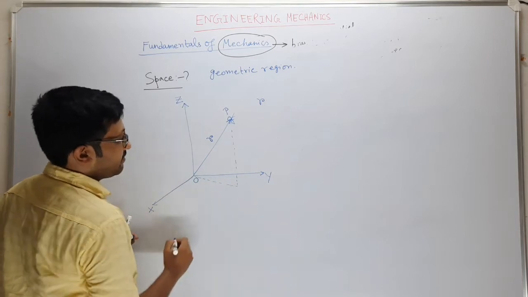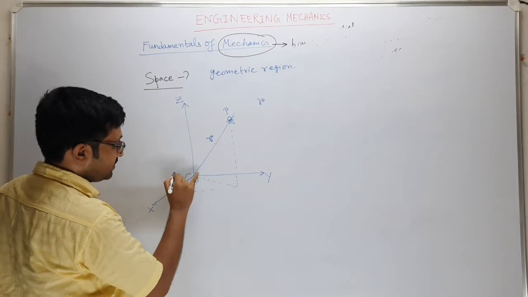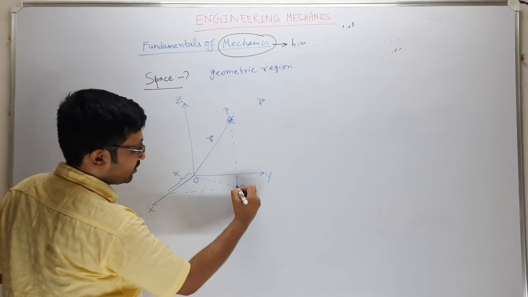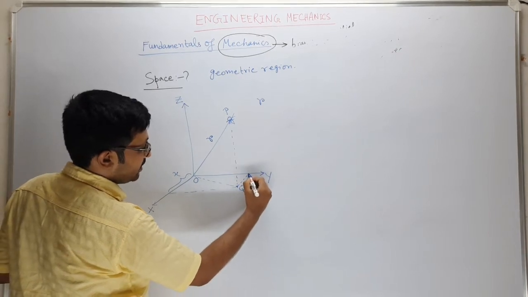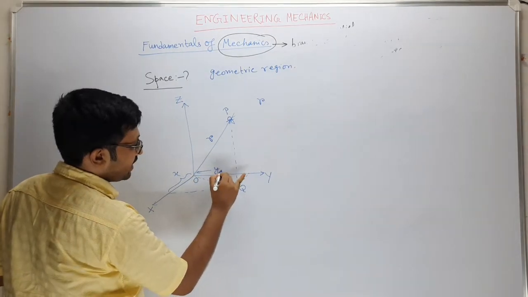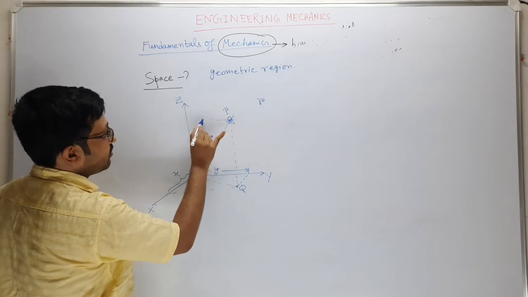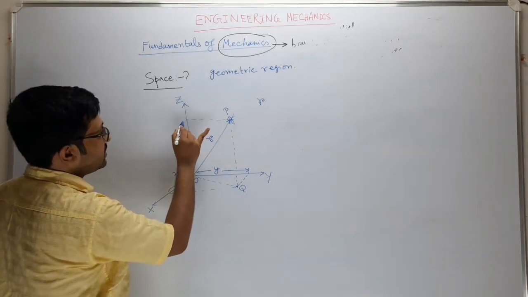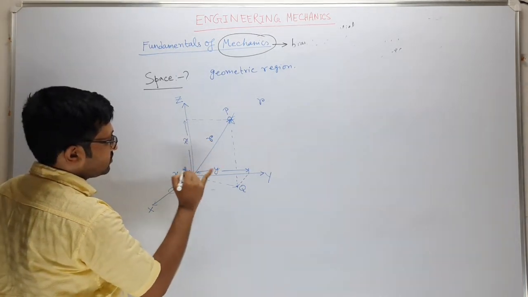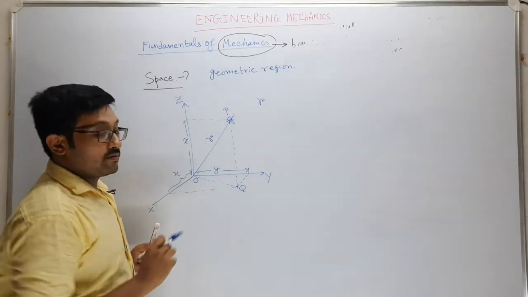From here I can draw a perpendicular, and this is your x. If you draw this, this is point P. Suppose I consider this point is Q. From Q I draw a perpendicular to the y axis. This is your y. And again, if I draw a perpendicular from P to the z axis, this is your z. So the position of the particle you can define by this x, y, z.